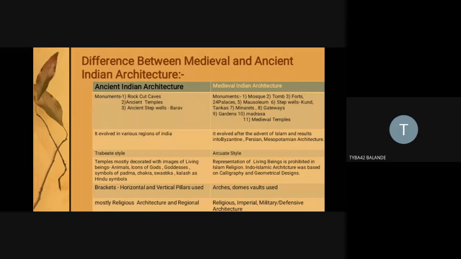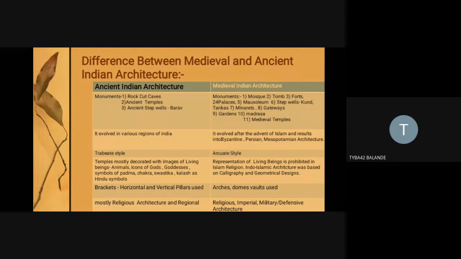So this is the prominent fusion of Indian Hindu styles and Islamic style. Domes and walls are used. Basically, this is a very prominent difference between ancient Indian architecture and medieval architecture.